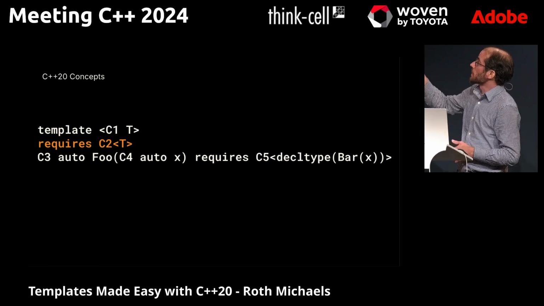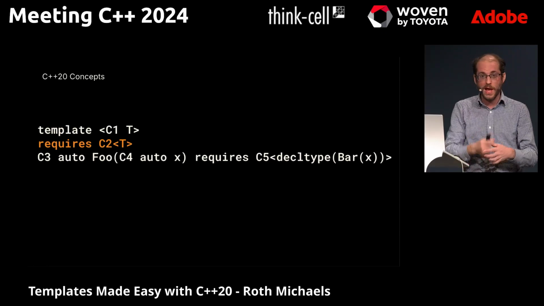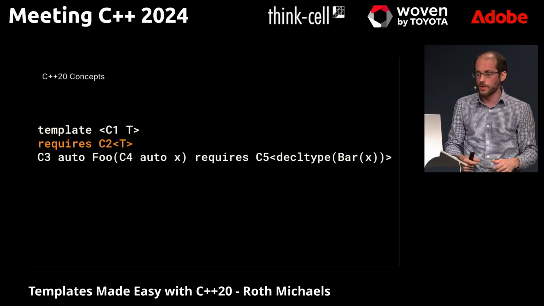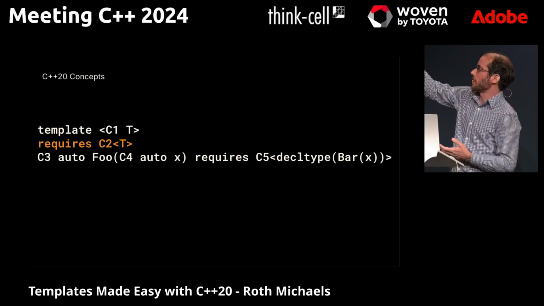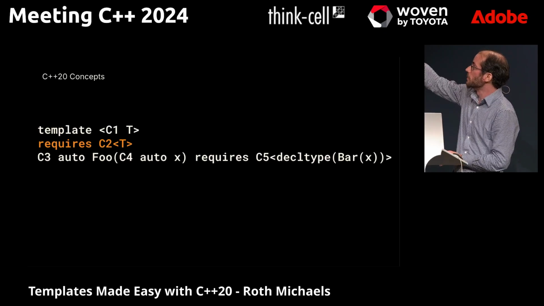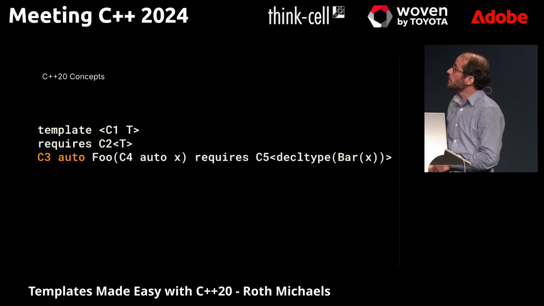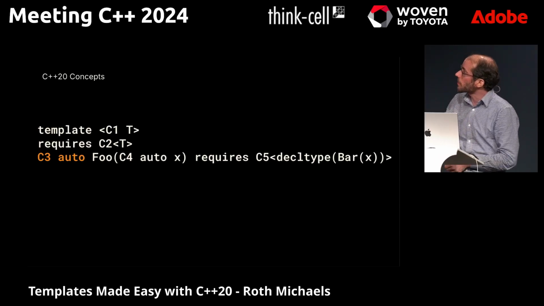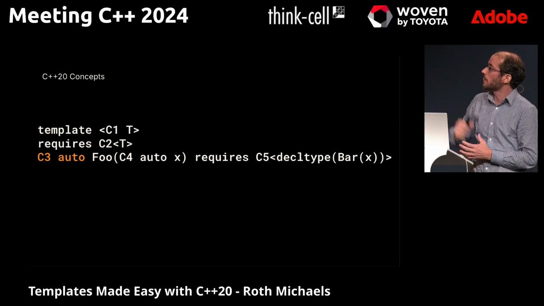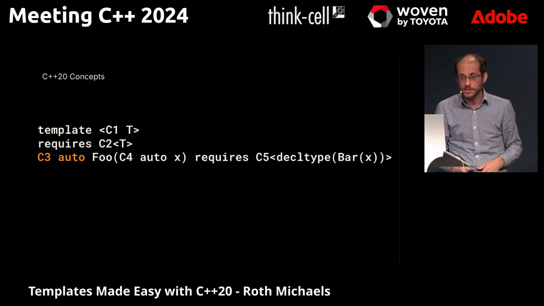You can also put these requires clauses after the template parameter list, where we see C2, and this allows us to take the types that were provided in the template parameter pack and use them in some other template. We could apply some other operations on that T, but that's another place you can constrain the T, after that. Instead of having a specific template or an auto, we can have a concept name and then an auto, and this will mean our return type is going to be constrained to that.